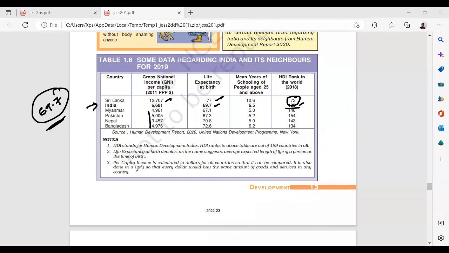Why are we taking the dollar only? It is very stable, comparable, easy to calculate. We know the numbers, and we know how much conversion there is. So we use mostly the dollar.